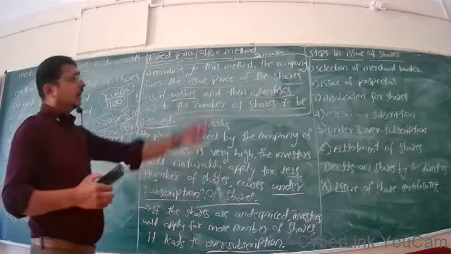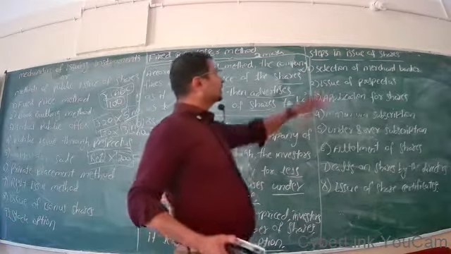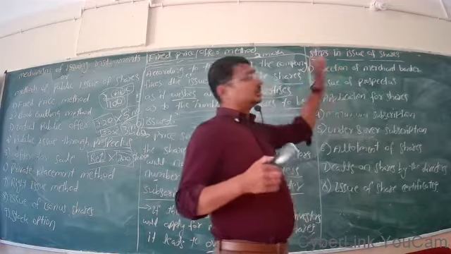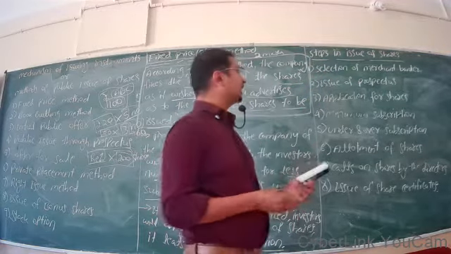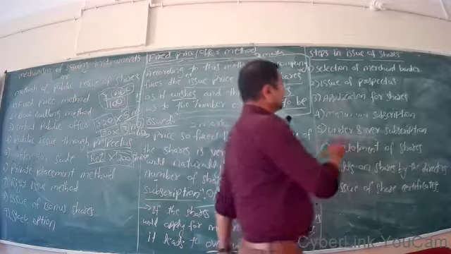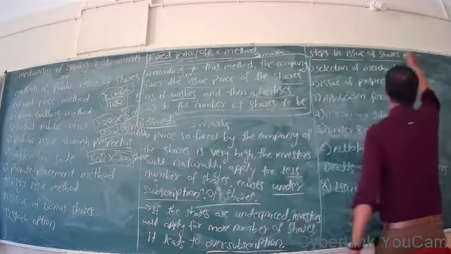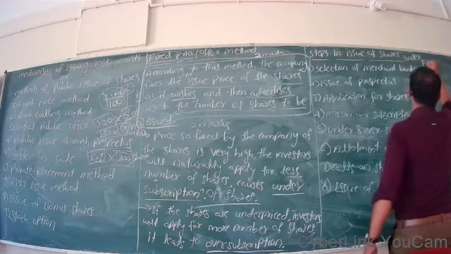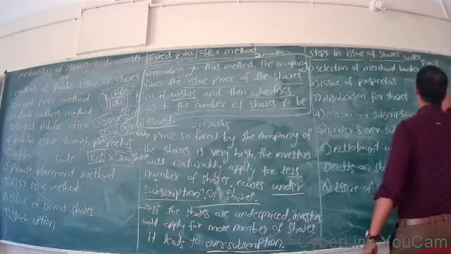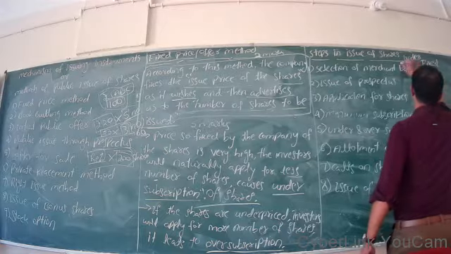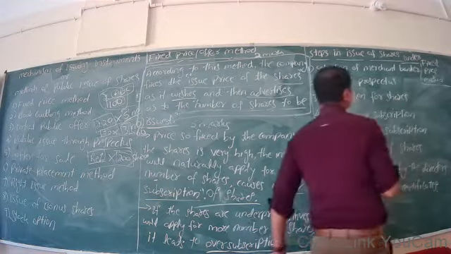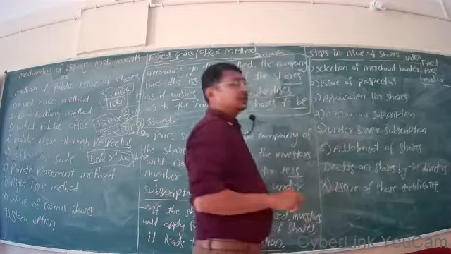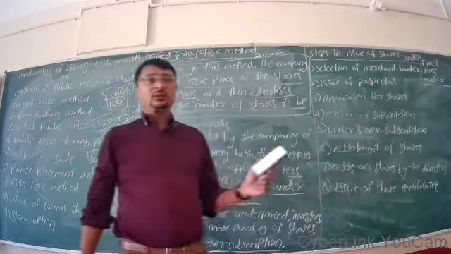In the next session, we are going to discuss the steps involved in issue of shares under the fixed price method.